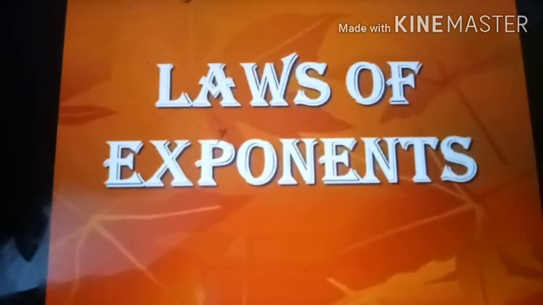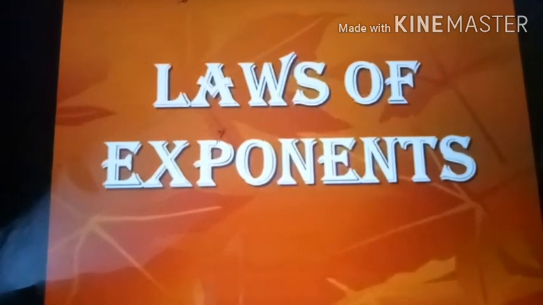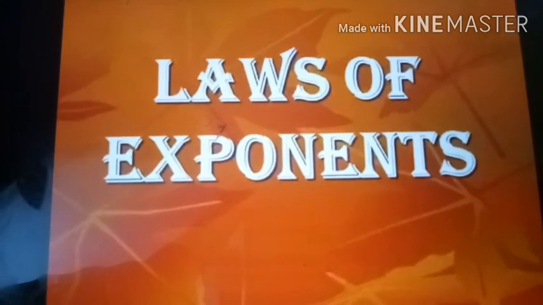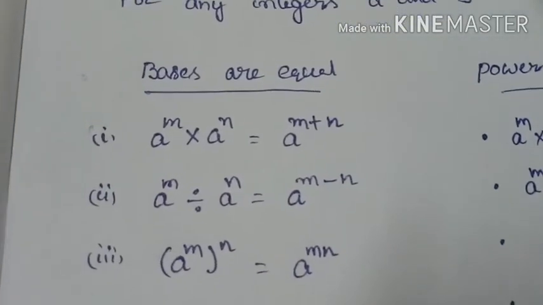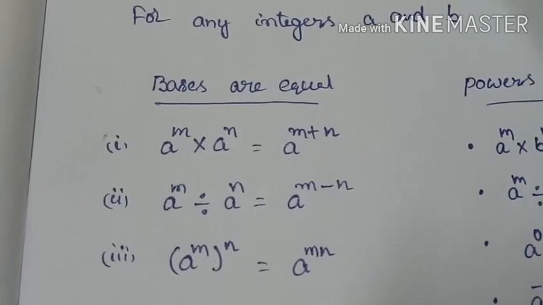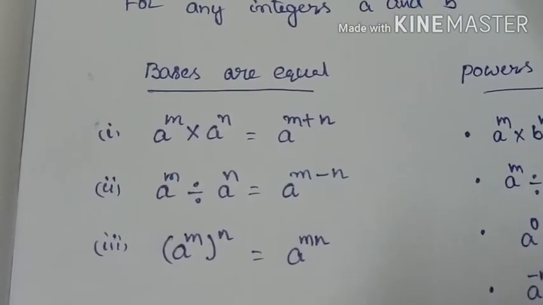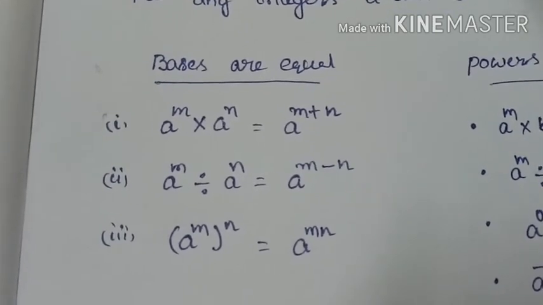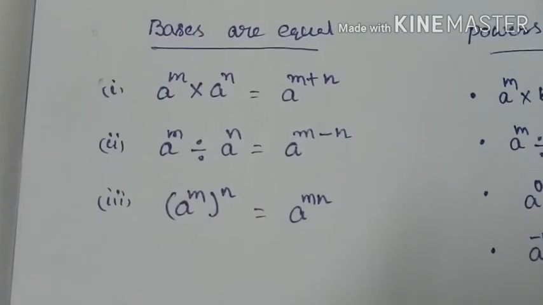Our next topic, laws of exponents. For any integers a and b, we talk about bases being equal and powers being equal. When bases are equal, what will happen? And when powers are equal, what will happen? We will check it.